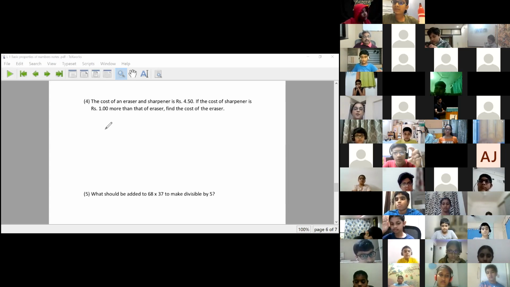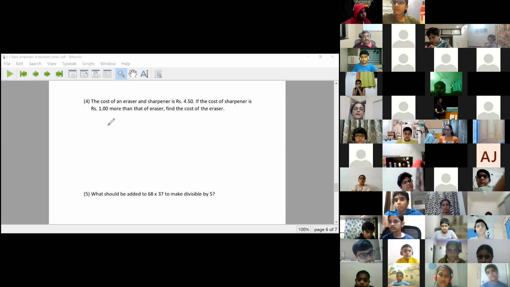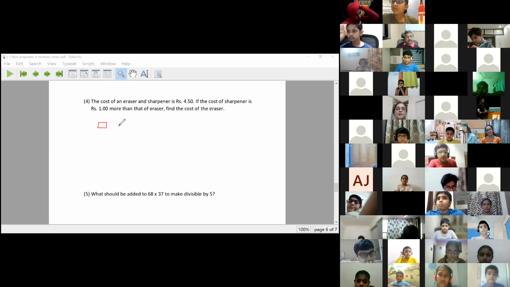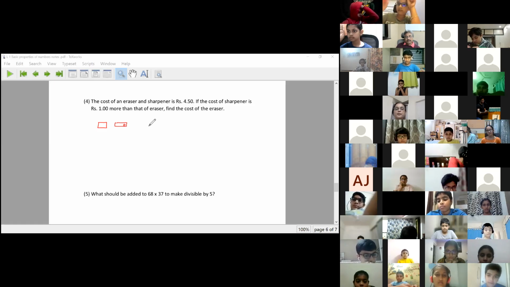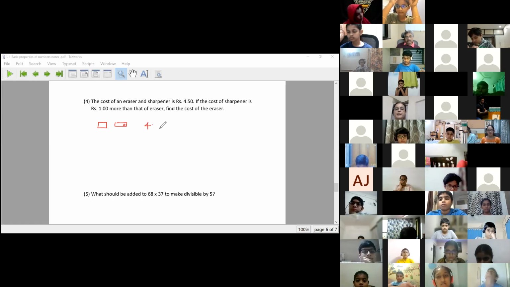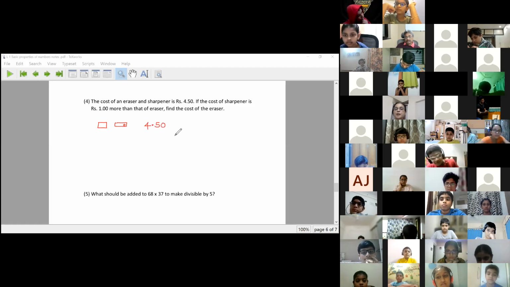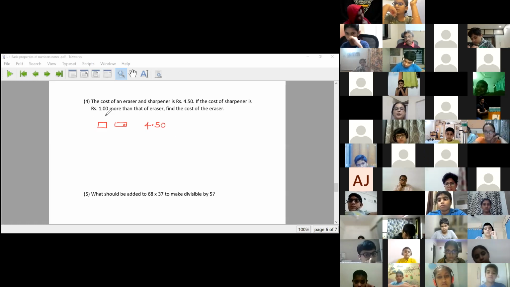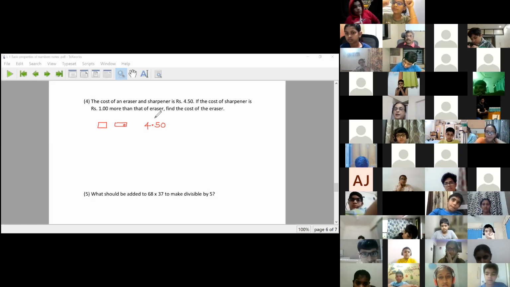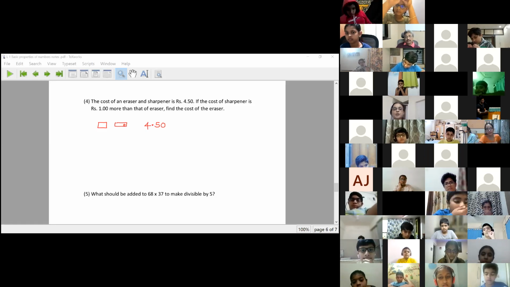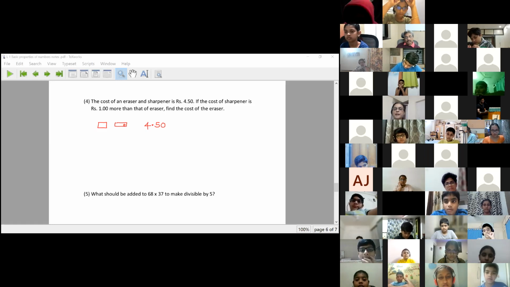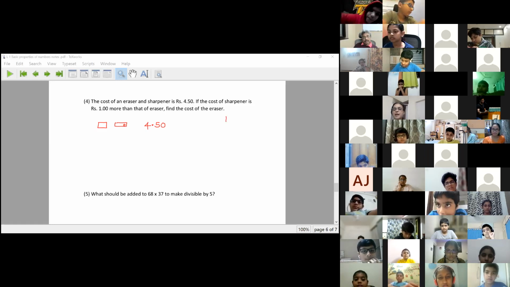The cost of an eraser and a sharpener is 4 rupees 50 paise. The cost of the sharpener is 1 rupee more than that of the eraser. So if the eraser is 1 rupee, sharpener is 2 rupees.